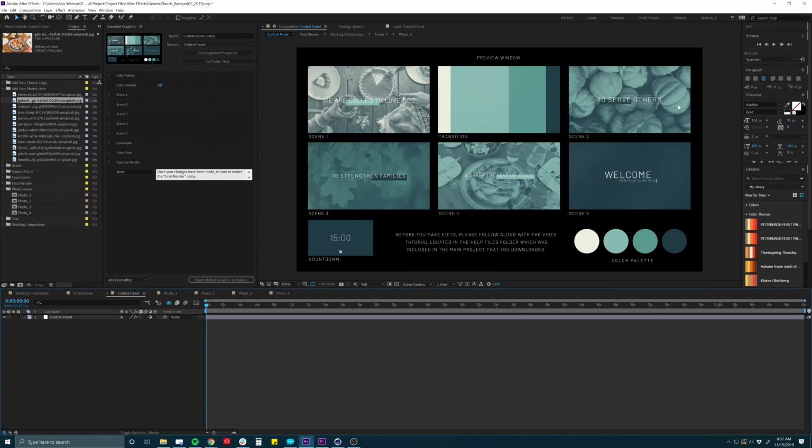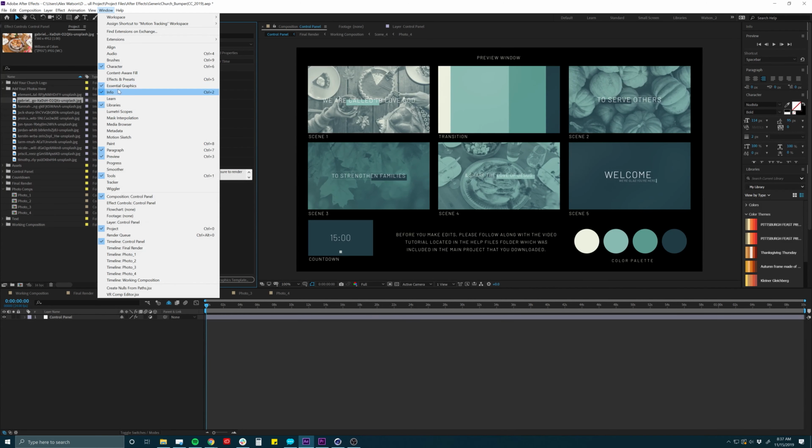And now we want to start pulling in some of these colors. And the way to do that is using this Essential Graphics window. This is going to be your best bet. So I'm not going to go through the way to do it without the Essential Graphics window. I'll assume that you have access to this, but it's a pretty awesome tool. So if you don't see this window, go to Window and Essential Graphics.